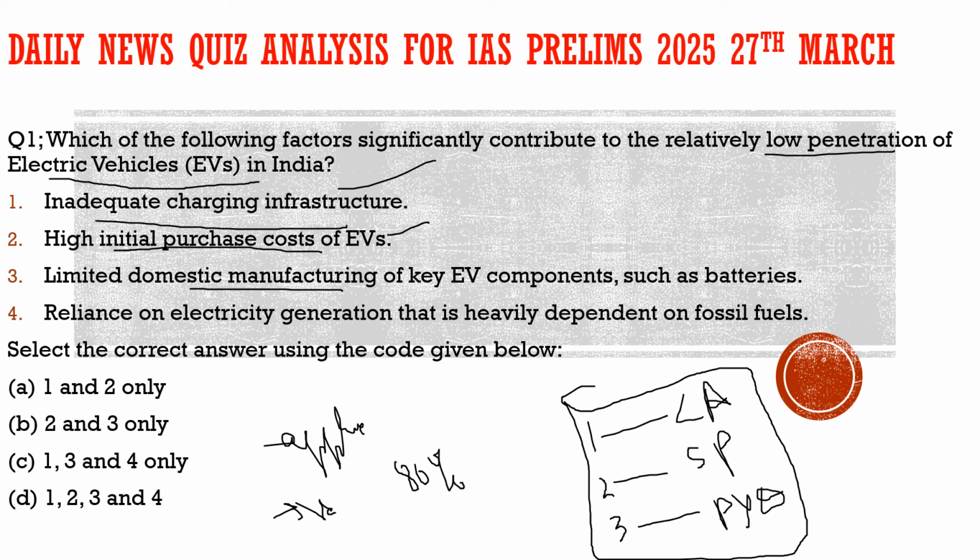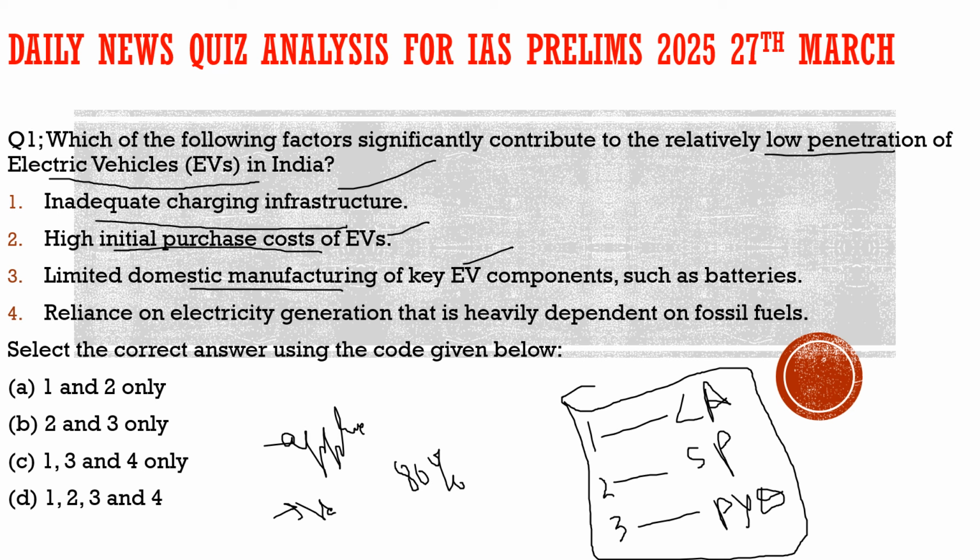When we are import dependent on it, definitely it increases the manufacturing cost of the car eventually. So it becomes costlier with respect to other internal combustion engine, IC engines, conventional vehicles, which we have. So that becomes a hindrance for many customers to buy such cars. So third statement is also correct.